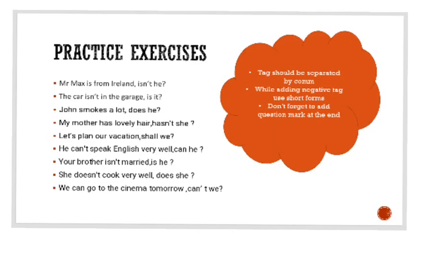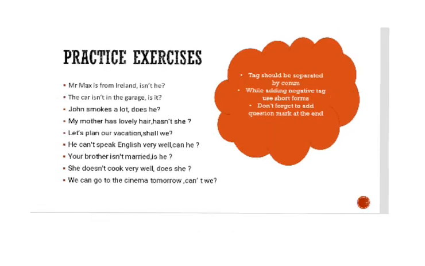So let's practice a few examples. Mr. Max is from Ireland. Is. That means our sentence is positive, so make a negative tag. Isn't. And Mr. Max is there, so we will use the pronoun he. Similarly, example number 2, the car isn't in the garage. It is a negative sentence, that means we will make a positive tag. Is it. For car we have used the pronoun it. Let's see the let sentence. Let's plan our vacation. The sentence begins with let, so you can add a comma and then shall we. Last sentence we will discuss. We can go to cinema tomorrow. Can is a positive sentence, so let's make a negative tag. Can't. And at last we will use the pronoun we, and put a question mark too.